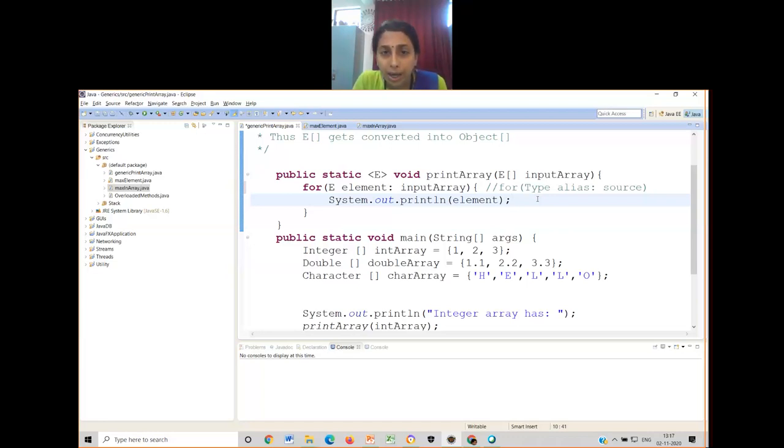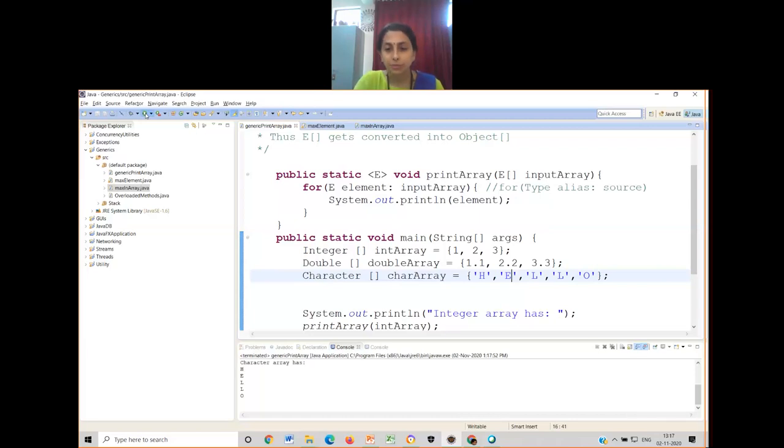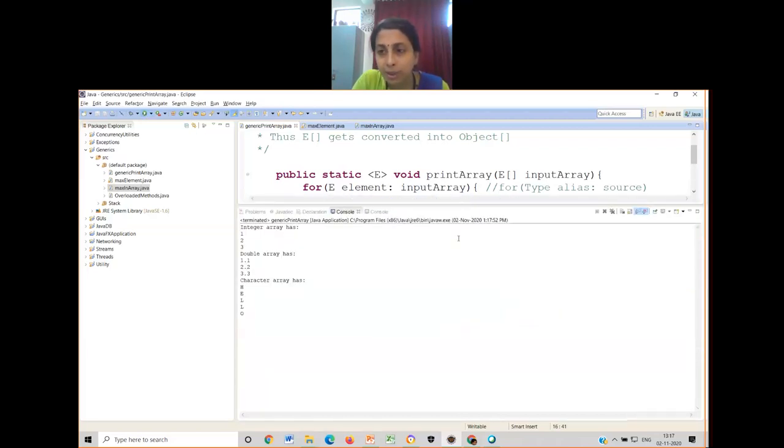Any doubt at this point? Let me run this program and show you how this will work. I'll just enhance the screen. Is this visible? Yeah, it is visible now.